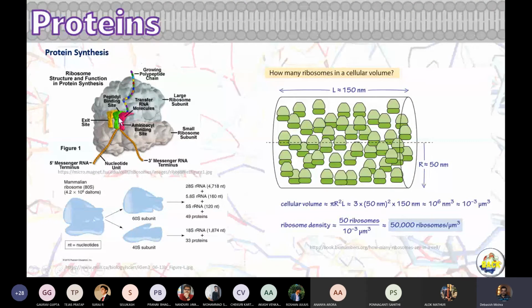Then your protein chain is being produced now. Now, how many ribosomes are in a cellular volume? That's another calculation here. Per cellular volume, E. coli may have 50,000 ribosomes. That's the reason you see you have maximum proteins dedicated for ribosome. Ribosomes are enough in number, because every time each cell makes protein, breaks protein. Once it breaks protein, it needs to replace those proteins with fresh protein. That's why ribosomes are there.